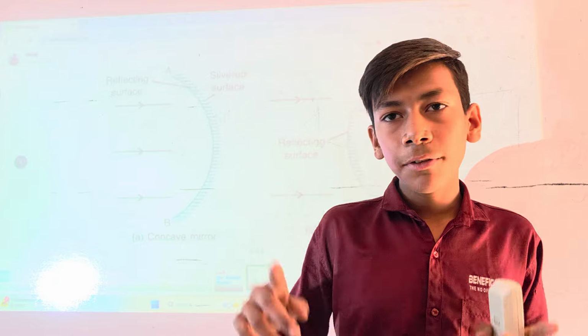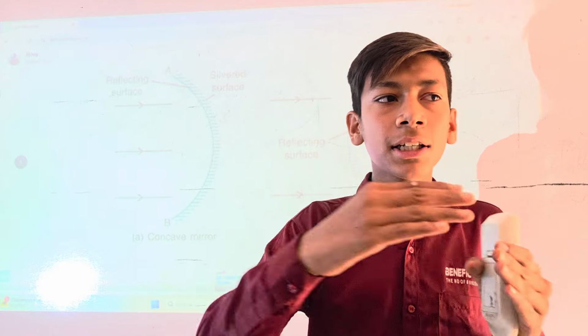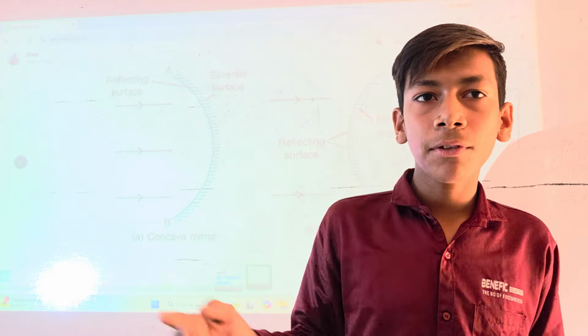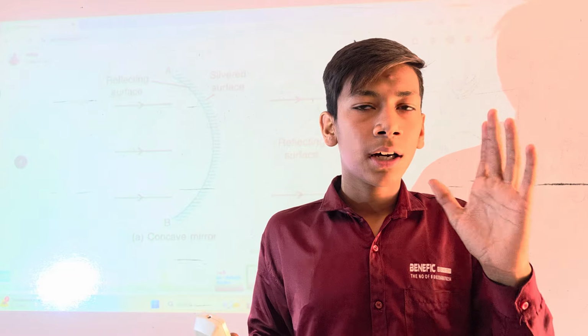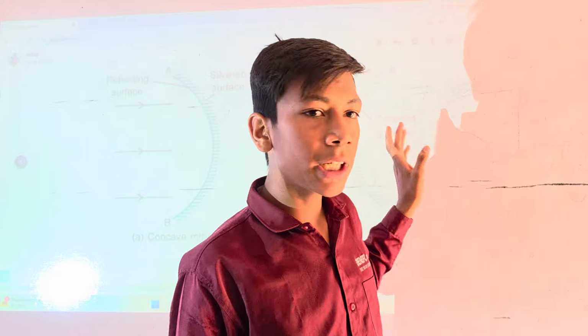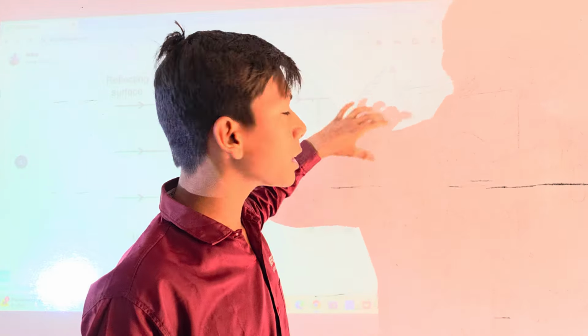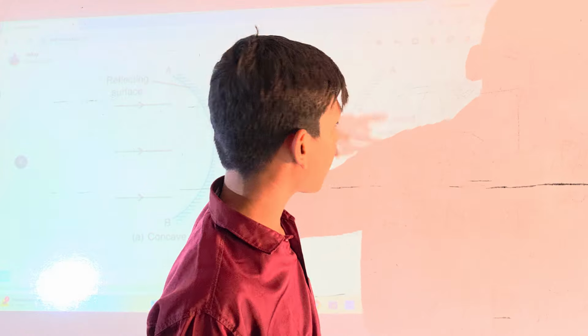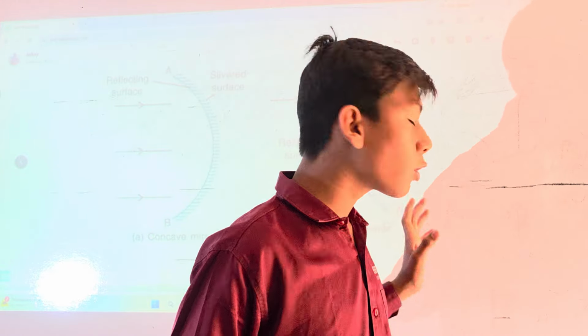If the light comes from anywhere, it will be scattered. If the light comes straight, it will spread in every direction. Just like you are seeing, there is a mirror, and if the light comes from here, it will spread. If the light goes from here, it means the light will go in all directions. So this is called the convex mirror.